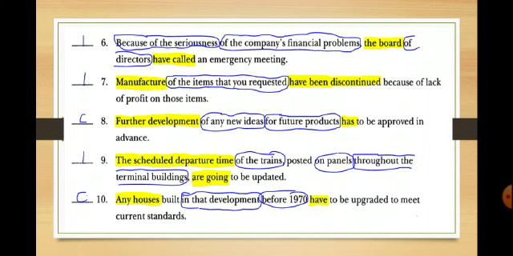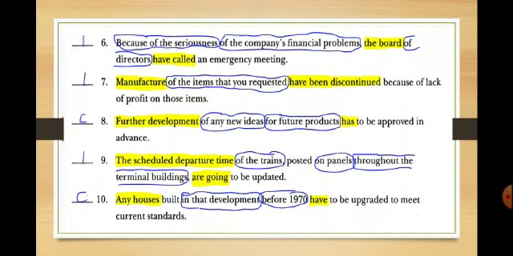Sentence number 9 is incorrect because we don't have an agreement between the subject and the verb. The scheduled departure time is a singular subject. Of the trains, here we have a prepositional phrase. Posted on panels, here we have an adjective. Throughout the terminal buildings, here we have a prepositional phrase. Are going, here is the verb. So we don't have an agreement, the verb is plural. So this sentence is incorrect.